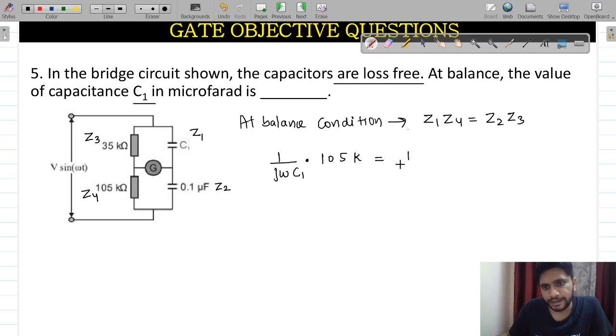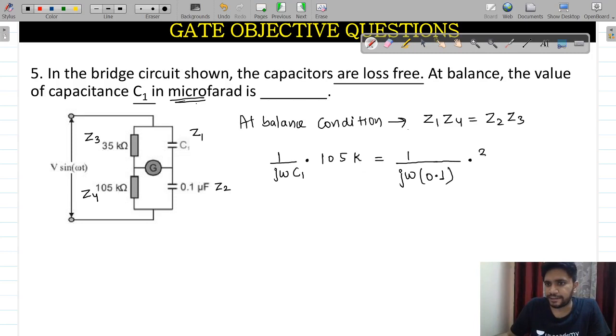After this, what is Z2? Z2 is 1 divided by j omega, this value 0.1. 0.1 is in microfarad, and in microfarad we want the value of C1, so I am not writing the complete microfarad here.